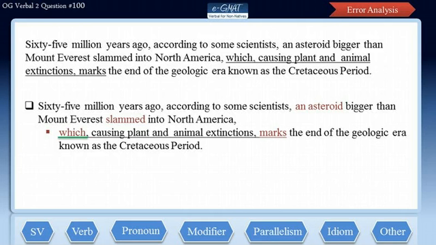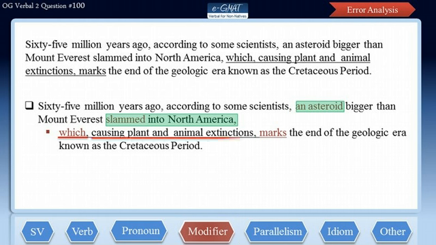Now, which clause in this sentence is modifying the event of an asteroid slamming into North America? Being a noun modifier, which clause can only modify a noun. Hence, use of which clause in this sentence leads to modifier error.